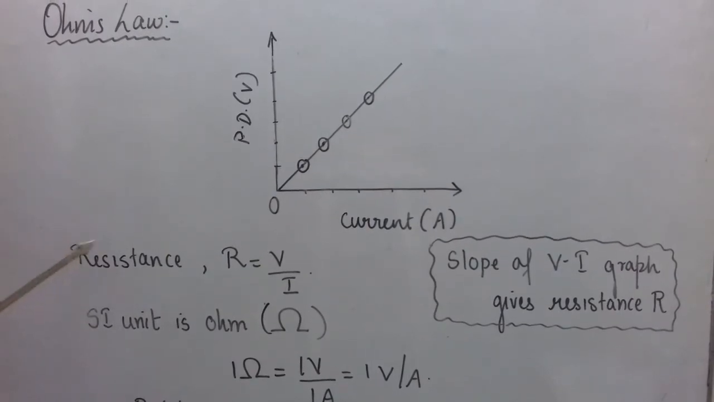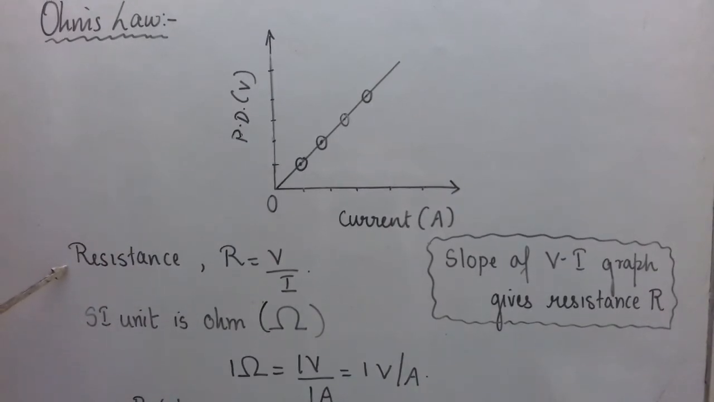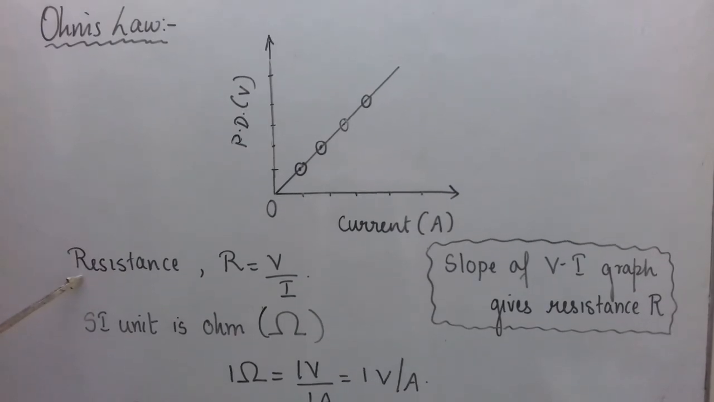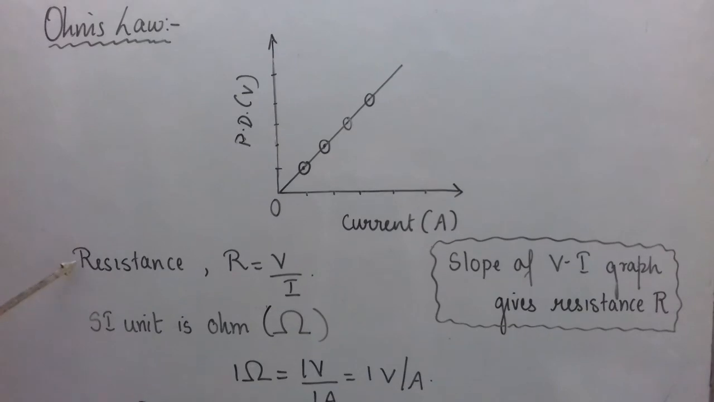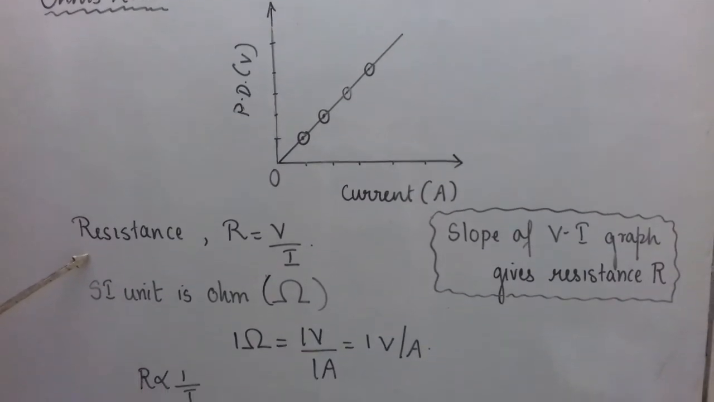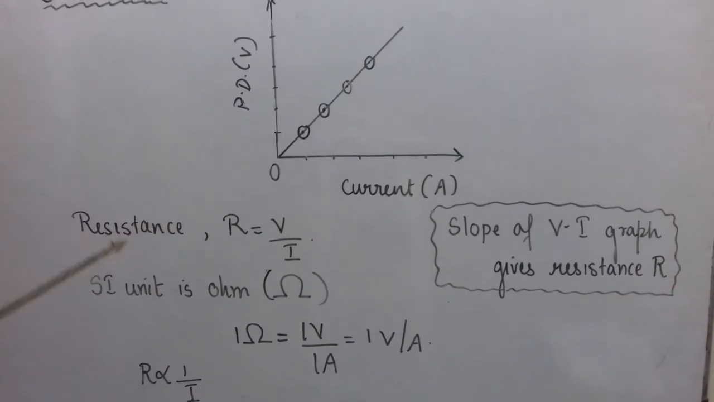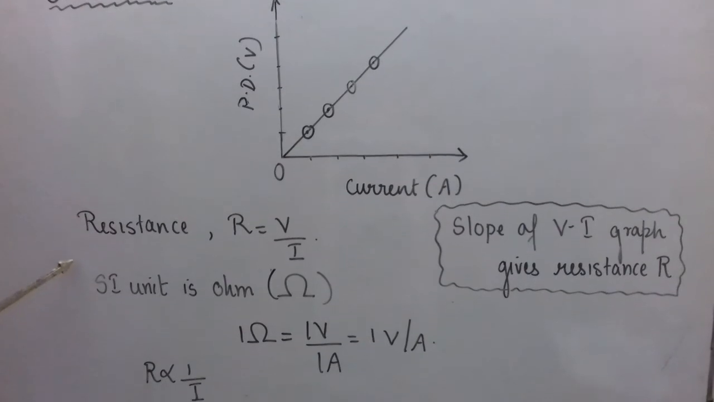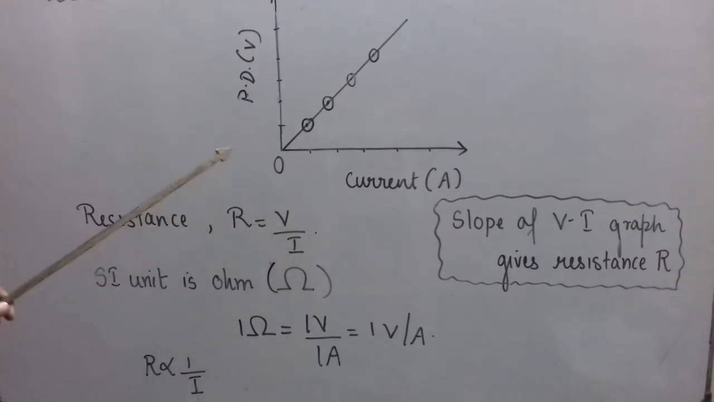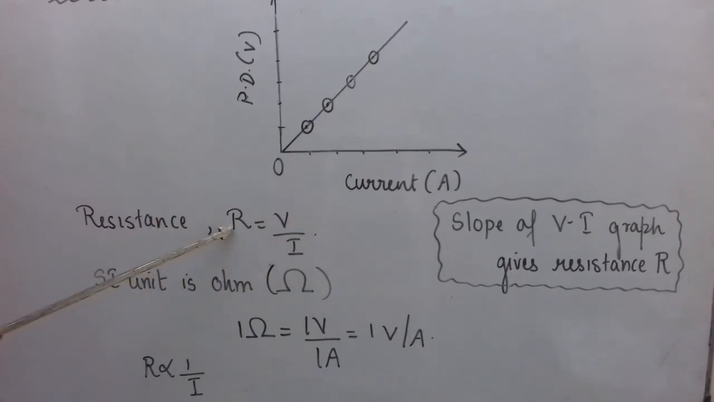So the qualitative definition of resistance will be: it is a property of a conductor to resist the flow of electric charges or electric current through it. So resistance is nothing but opposition of the conductor to the flow of electric current through it. This is the qualitative definition. For the quantitative definition, we can use the mathematical form of Ohm's law, that is V is equal to IR. So from there, R is equal to V upon I. From here, you can give the quantitative definition of R.